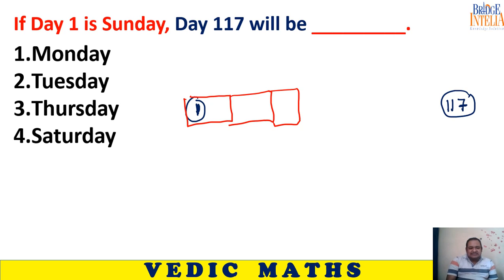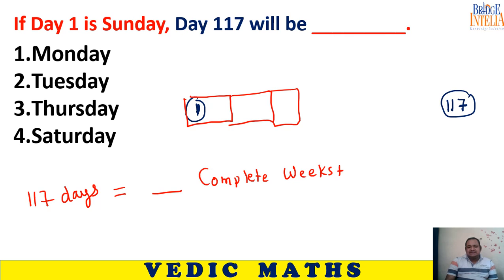So 117 days is equal to how many complete weeks plus how many extra days? If you understand this, then you can easily answer this question.